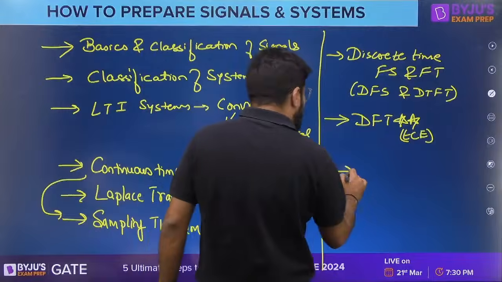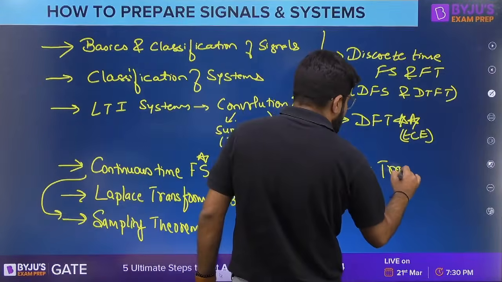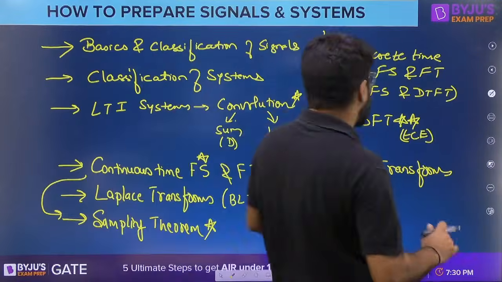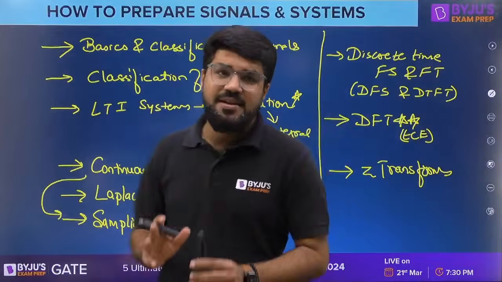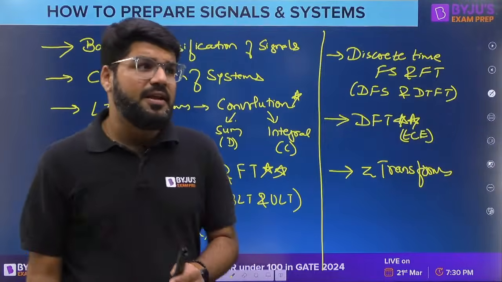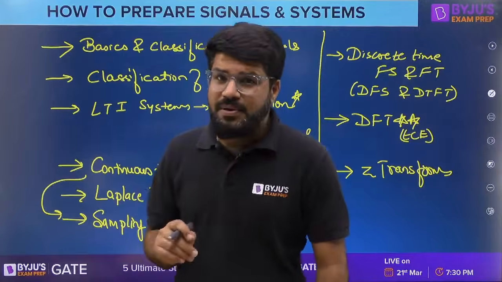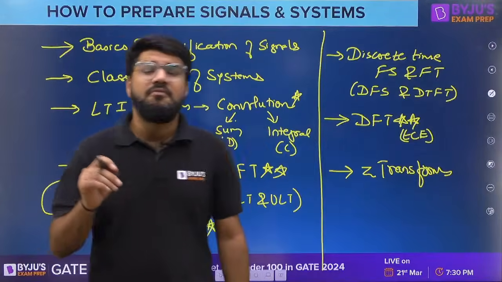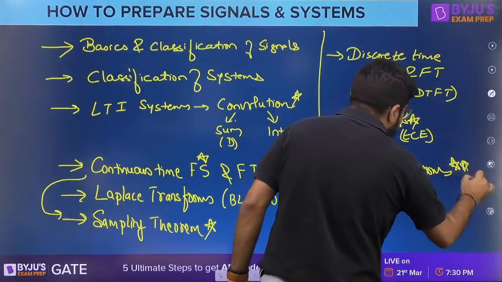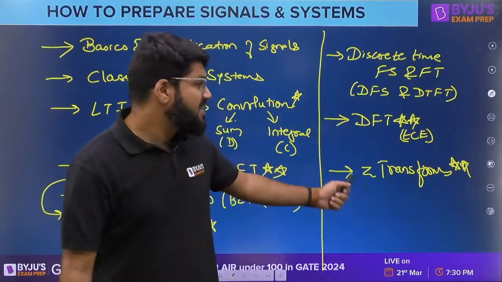Then the generalization of the discrete time Fourier transform, the DTFT, is studied under Z transforms. Whether you take the Laplace transform or the Z transform, both are related to the concept of eigensignals, which I am going to teach when we come to this topic: what is an eigensignal, and what is eigenfunction theory in signals and systems. Whether your branch is EE or EC, the Z transform is a very crucial area. It is a double star area for both, because it produces a handsome number of good questions. So here practice has to be strong.